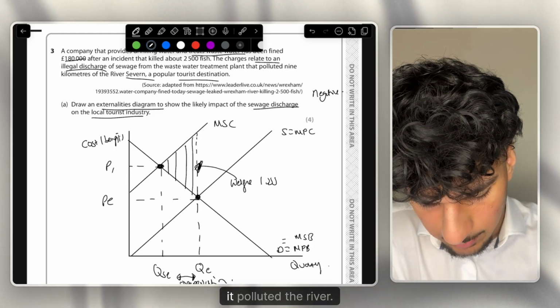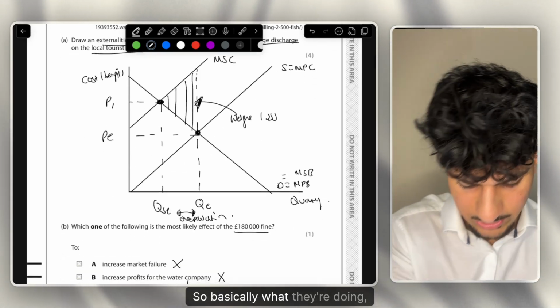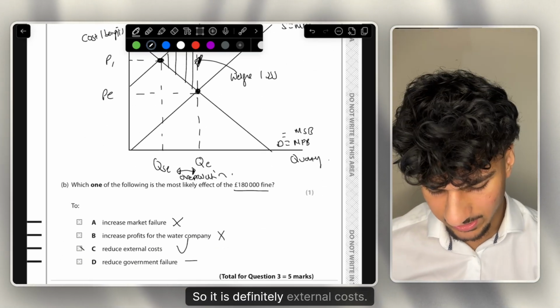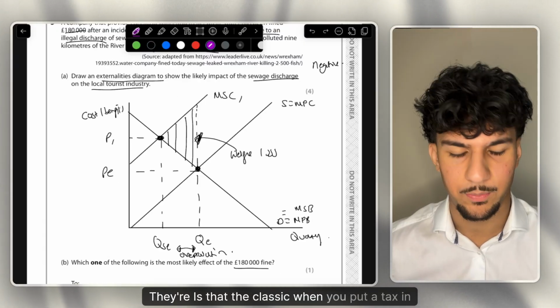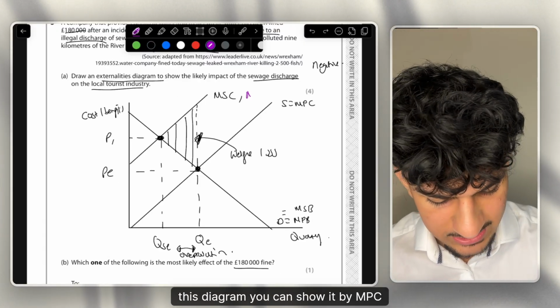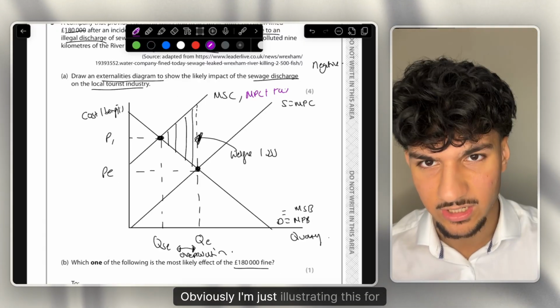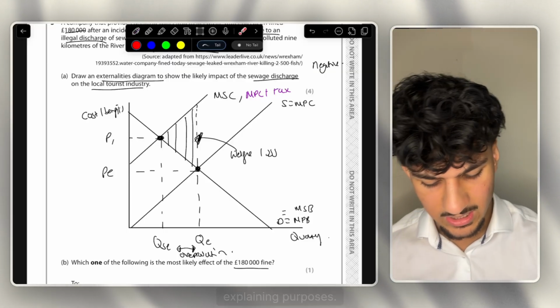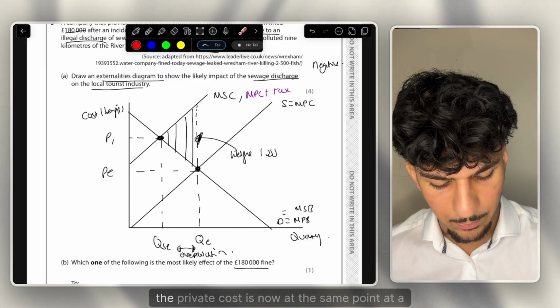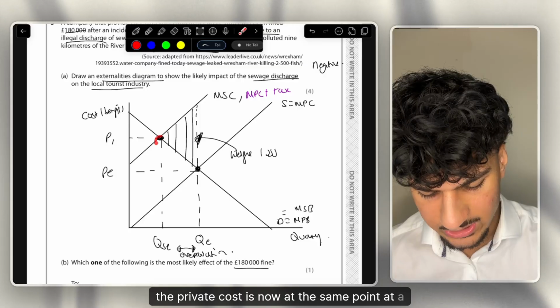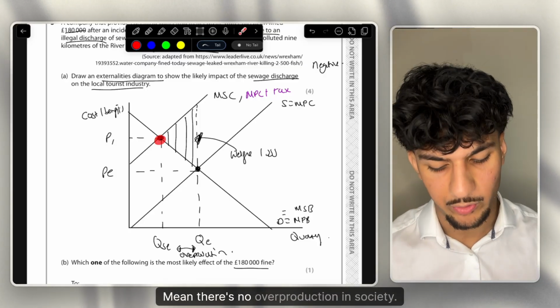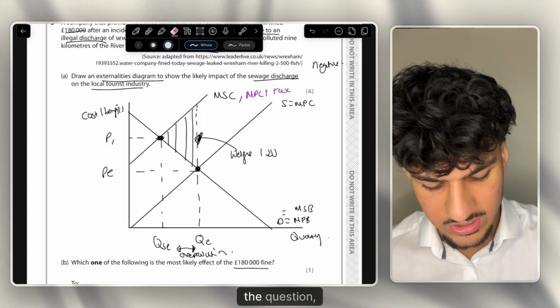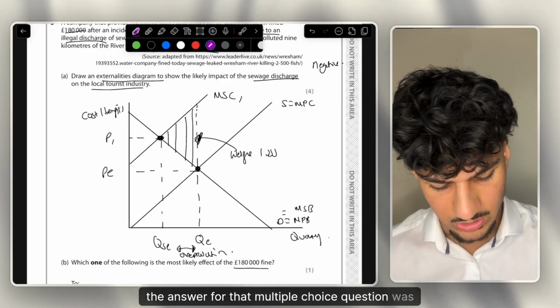It polluted the river. So basically they're putting a fine on the firm, so it is definitely external costs. When you put a tax on this diagram, you can show it by MPC plus tax. Obviously I'm just illustrating this for explaining purposes. What does this mean? It means that the private cost is now at the same point as the socially efficient equilibrium, meaning there's no overproduction in society. But yeah, the answer for that multiple choice question would be C.